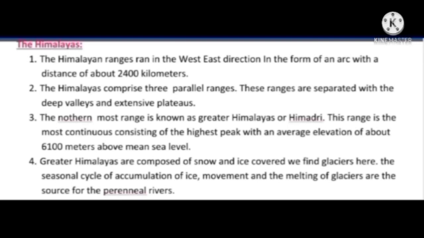The northernmost range is known as Greater Himalayas or Himadri. This range is the most continuous, consisting of the highest peaks with an average elevation of about 6,100 meters above mean sea level. Greater Himalayas are covered with snow and ice. We find glaciers here. The seasonal cycle of accumulation of ice, movement and the melting of glaciers are the source for the perennial rivers.